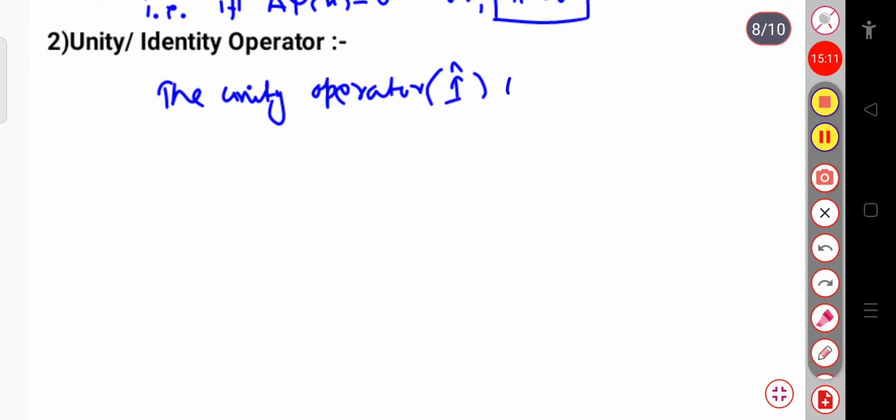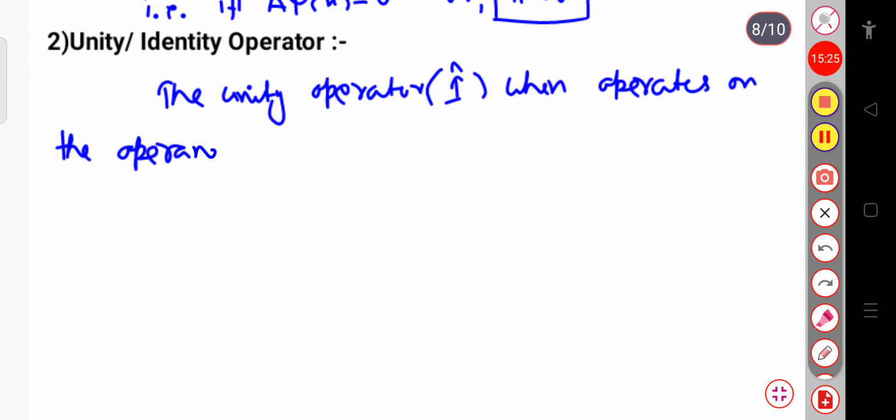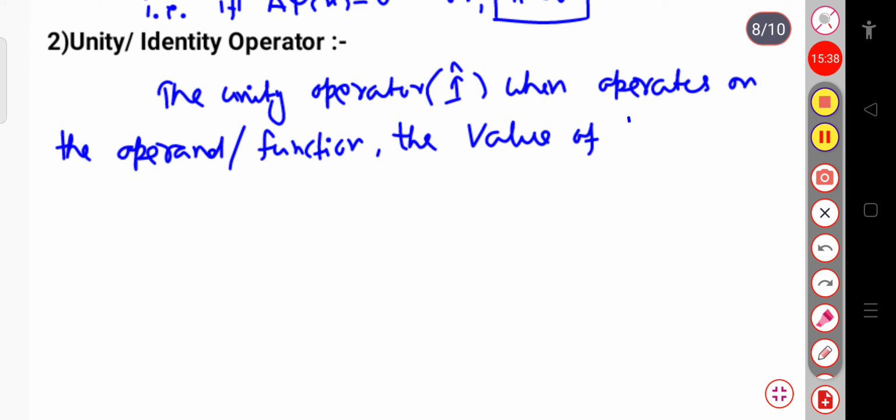When I cap operates on the operand, or we may say the function, the value of the function remains same.